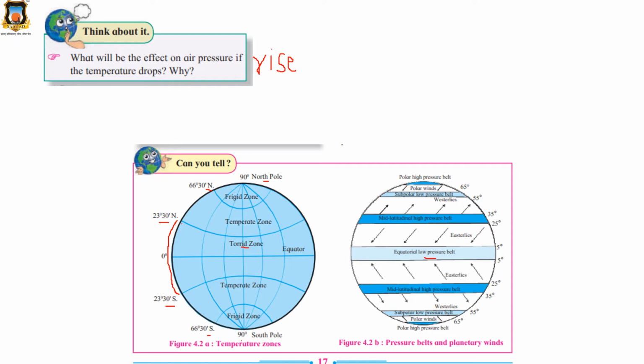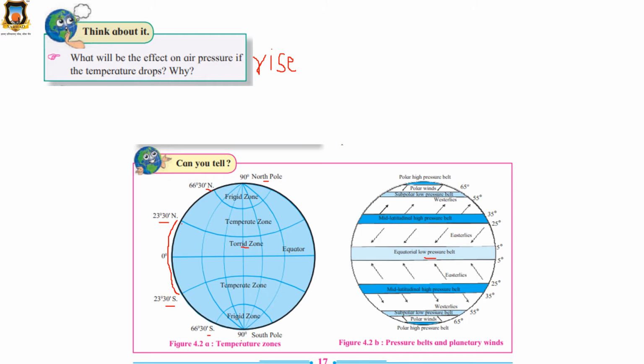Okay. So see the directions of the wind. If you have, you can look into the textbook also. The winds are moving from the polar winds. Then the subpolar low pressure belt is formed.